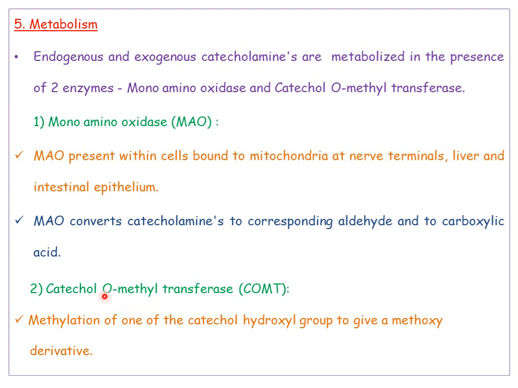And coming to the next enzyme, catechol-O-methyl transferase, simply name it as COMT. So this enzyme will do only methylation. Especially the methylation occurs at one of the catechol hydroxy groups to give a methoxy derivative. So only the COMT will do the methylation, whereas MAO will convert noradrenaline into its aldehyde followed by a carboxylic acid.